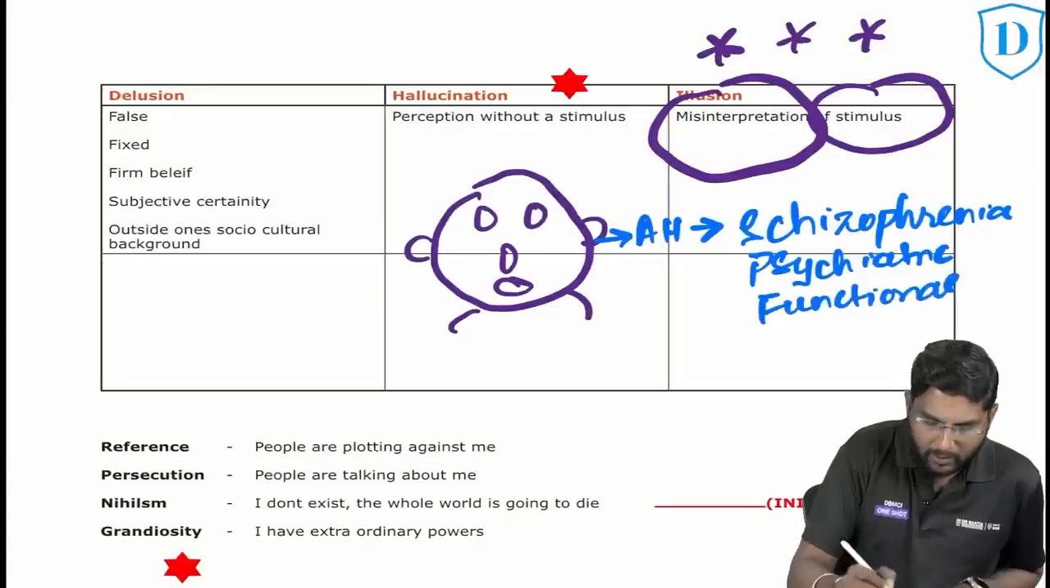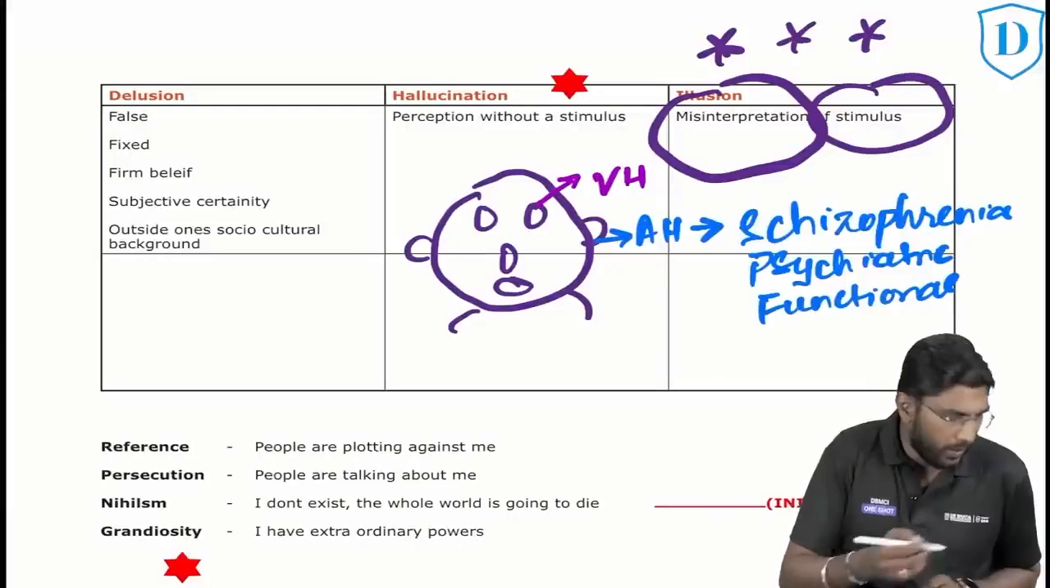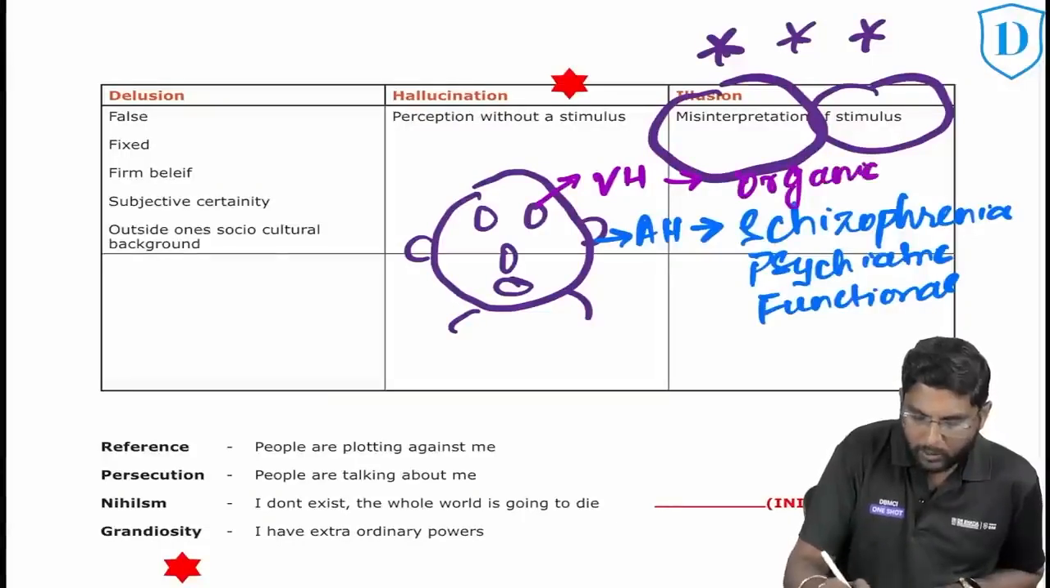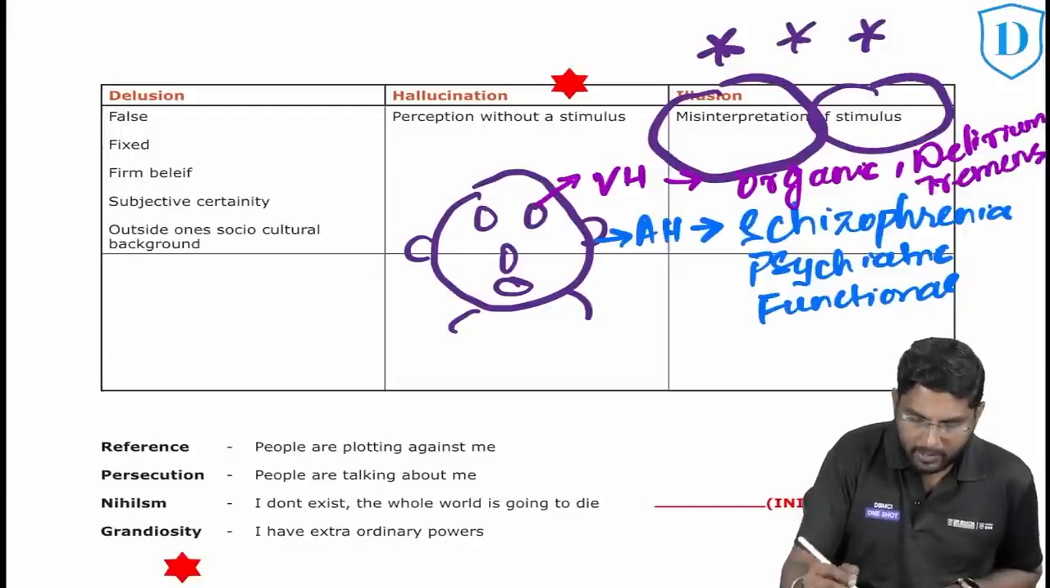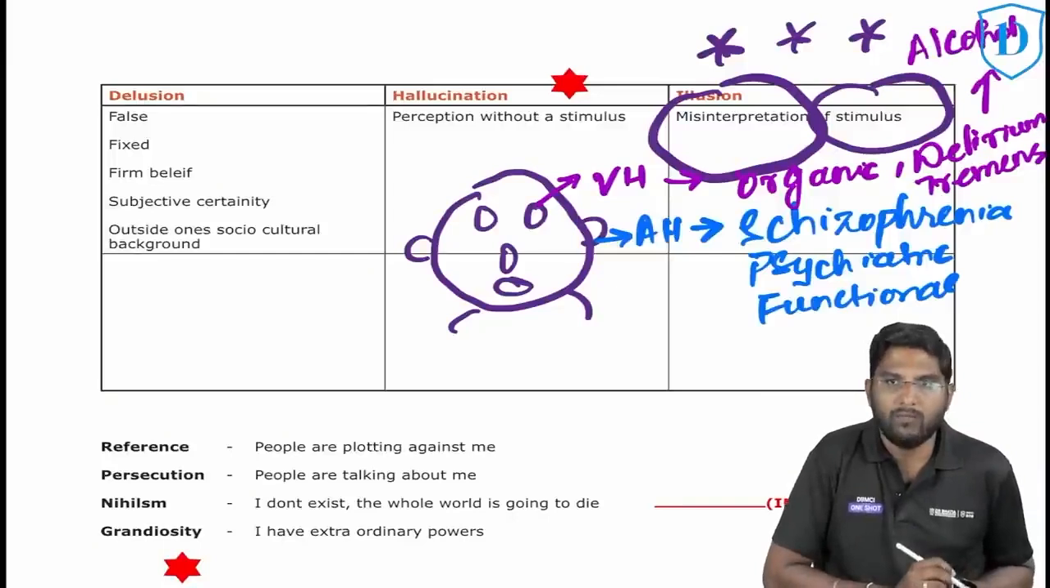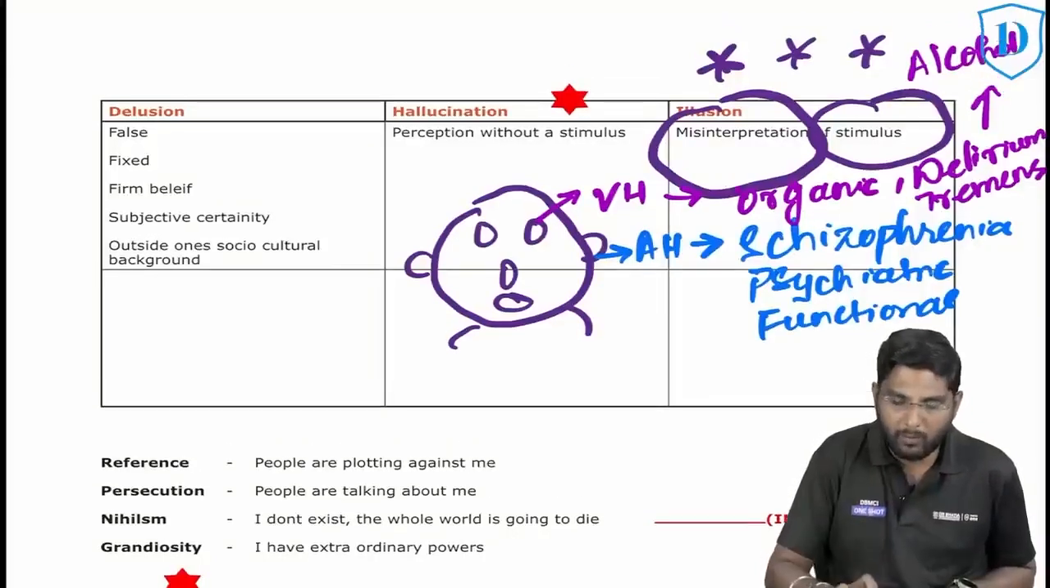Whereas visual hallucinations, very good, everybody is answering, wonderful. Visual hallucination is seen in organic cause or neurological cause. Especially there is one thing called delirium tremens. Can everybody tell me where do you see delirium tremens? Seen in what substance? Alcohol withdrawal. Very important point.